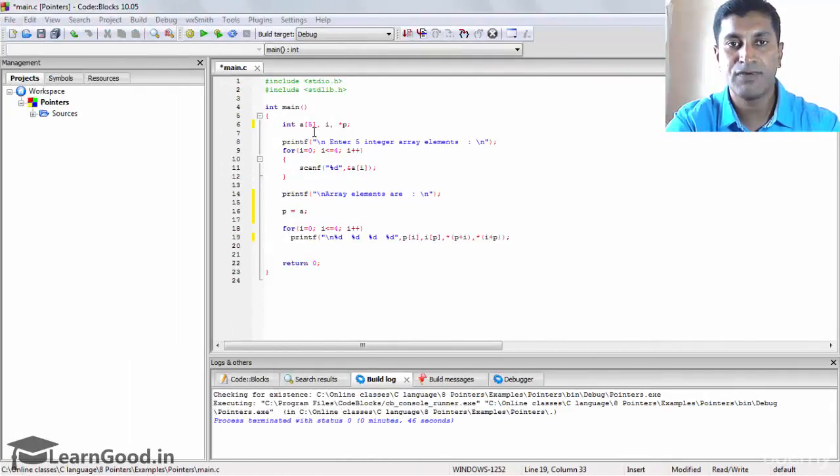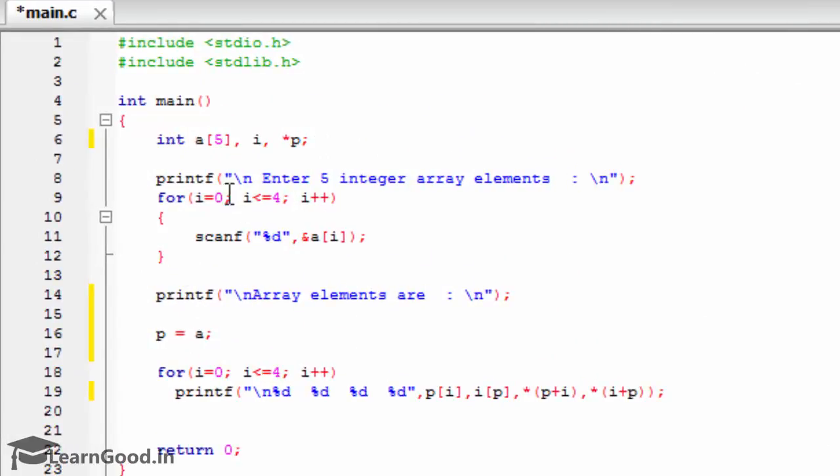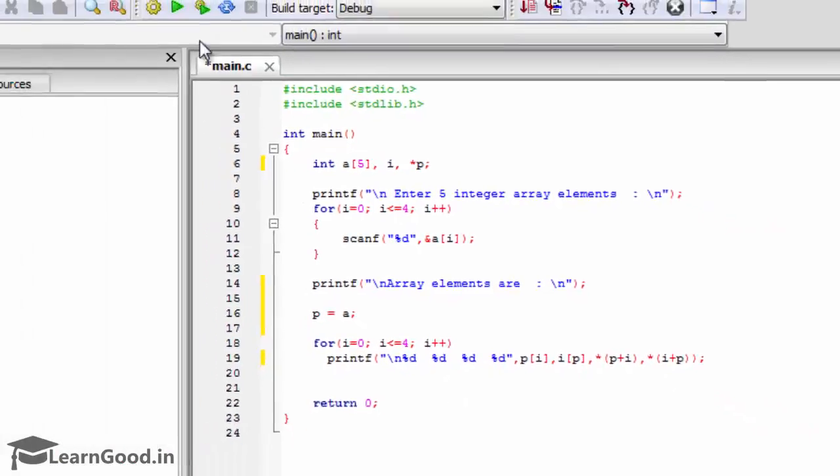Here I have declared an array of 5 elements, A of 5, and I have taken a pointer asterisk of P. Reading is done as usual with A of I. Whereas for displaying, I have made this P pointer point to the same location where A is pointing by giving P equals to A. If A value is 1000, the 1000 will be stored inside P. I value is 0 less than or equal to 4, I plus plus. Here I have given P of I, I of P, asterisk of P plus I, and asterisk of I plus P. Okay, let's see the output of it.